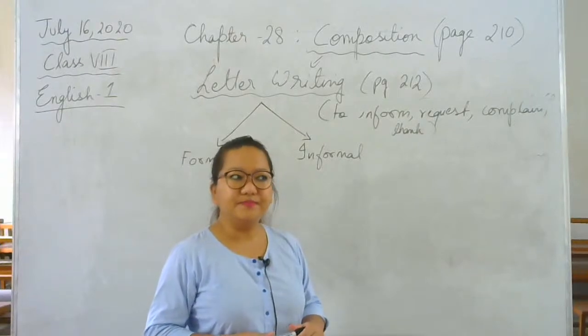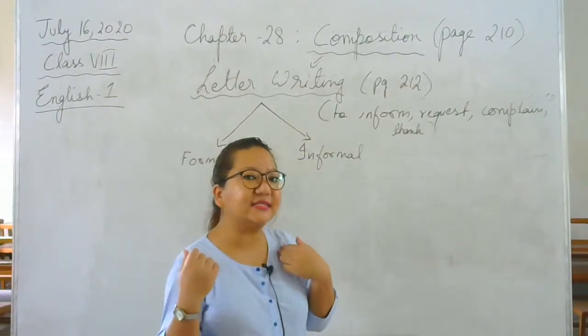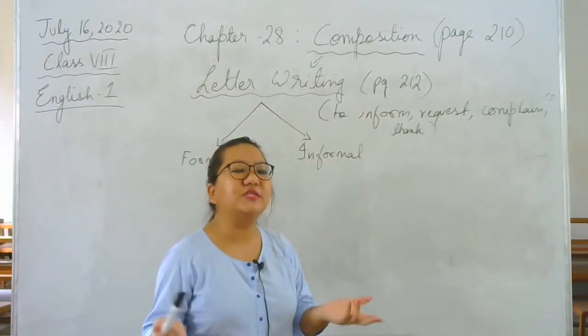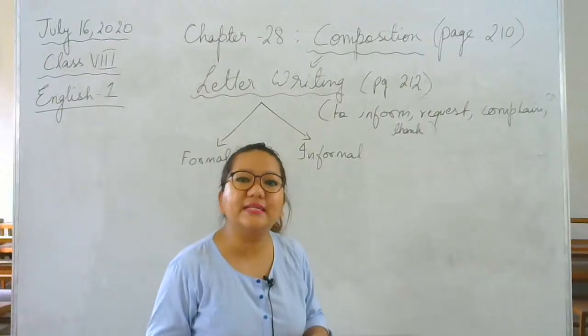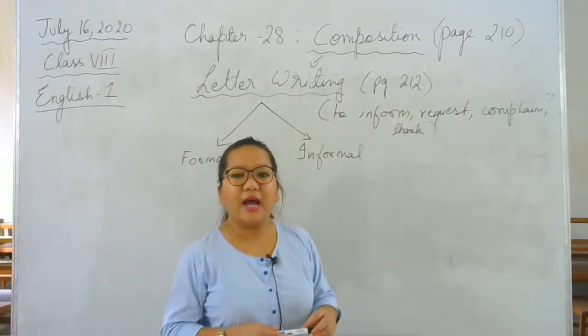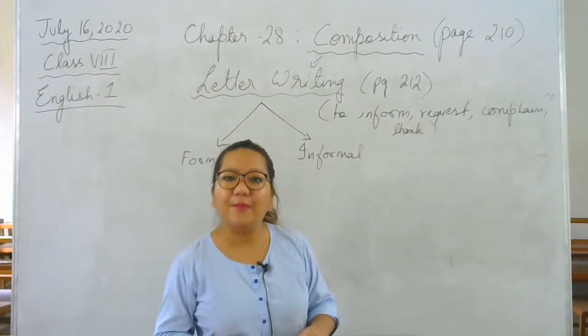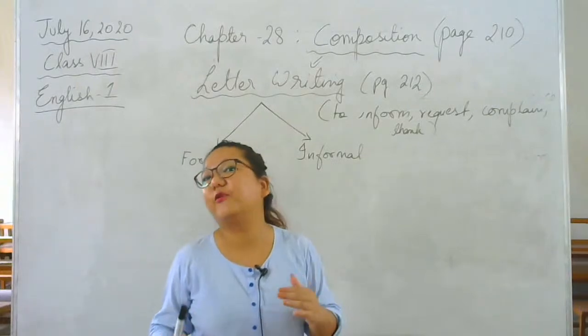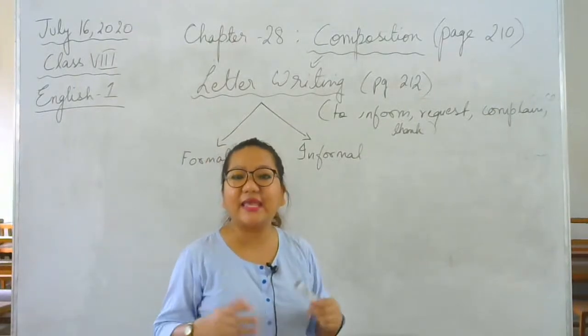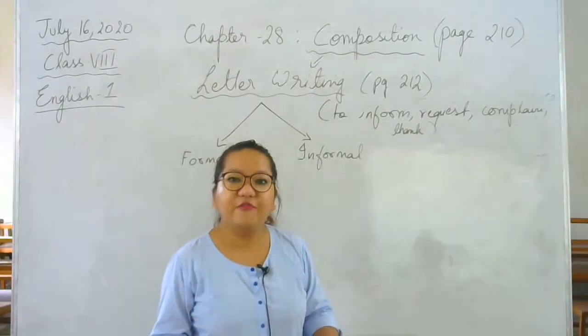Now for example, if I as a teacher cannot come to the school for 1 week, I cannot go and tell the principal, ma'am, I cannot come to the school for 1 week, I'm going to take leave. That is a very informal way of saying. That is very casual. That is not formal.